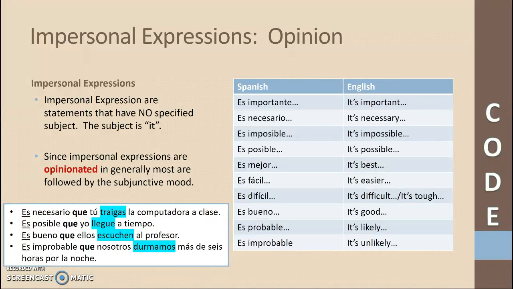So after the word que, all of my verbs had to go into the subjunctive mood. Traer, llegar, escuchar, and dormir. Traer was my yo-go verb, llegar, a car-gar-zar verb, escuchar, a normal AR verb, and dormir, an IR stem changing verb that will also change in nosotros, vosotros. All right, so we're going to start using impersonal expressions, and we need to acclimate ourselves to always using the subjunctive after them.